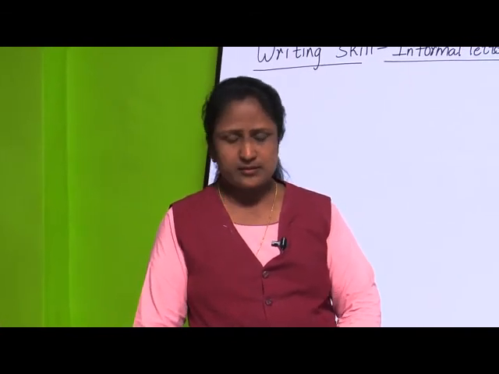While writing an informal letter, we are not going to use very official or very hard language. You are going to use the language you use when you talk with your parents, or share things with your friends or grandparents. You use very easy language, so that the person gets the feelings of whatever you want to share with them.